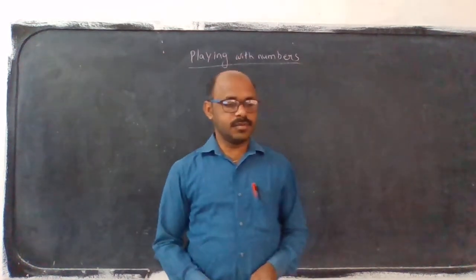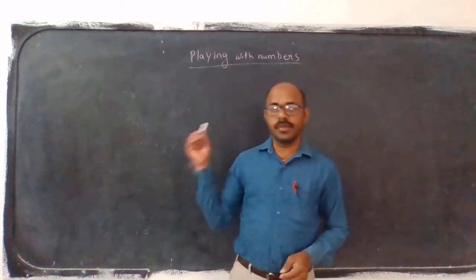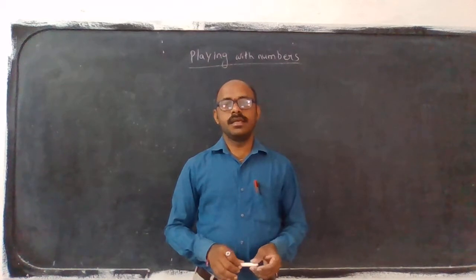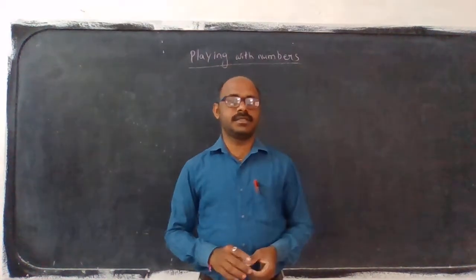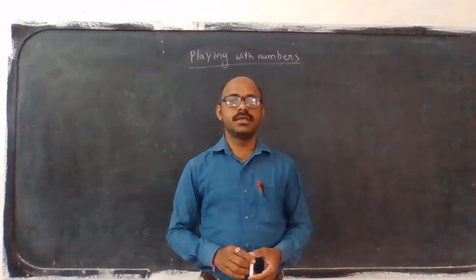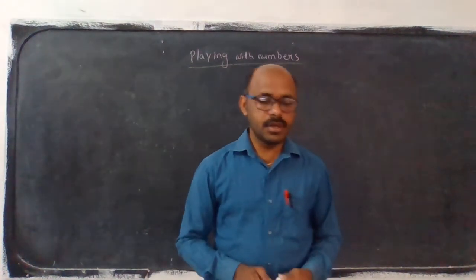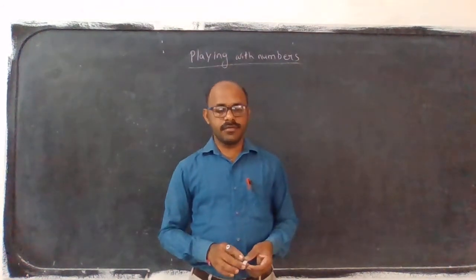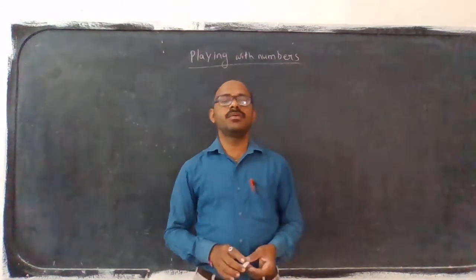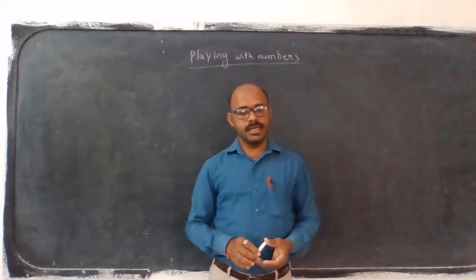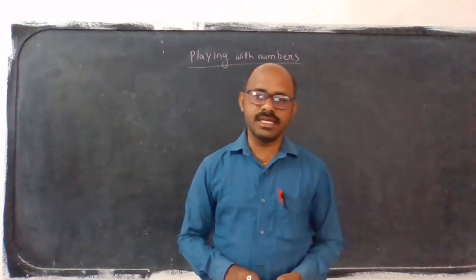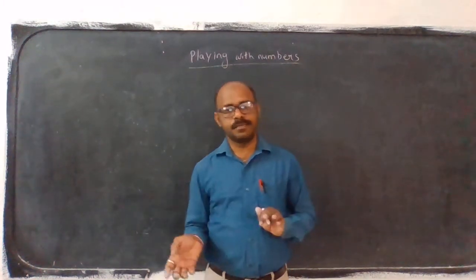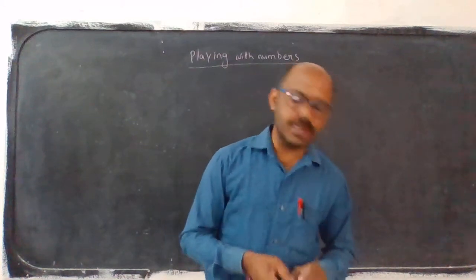Today we are discussing playing with numbers. The topic is in 6th class maths. Playing with numbers means how to find the divisibility rules. Normally, if we want to know whether something is divisible by a number, we do direct division, and then we say the number is exactly divisible by this number or that number. See the process, I will explain with one small example.